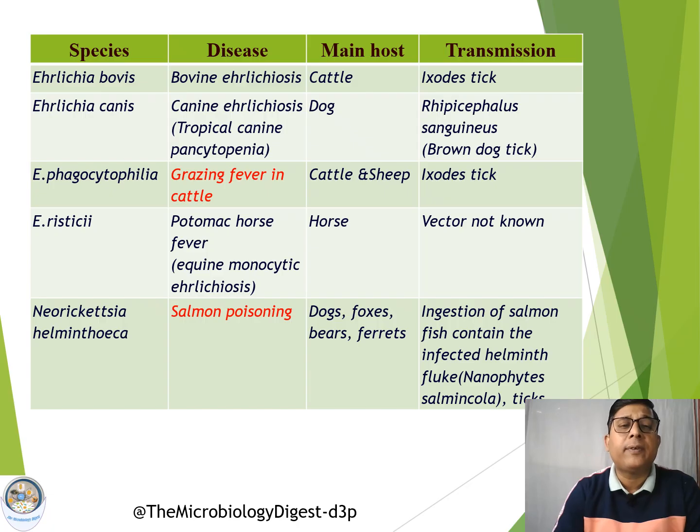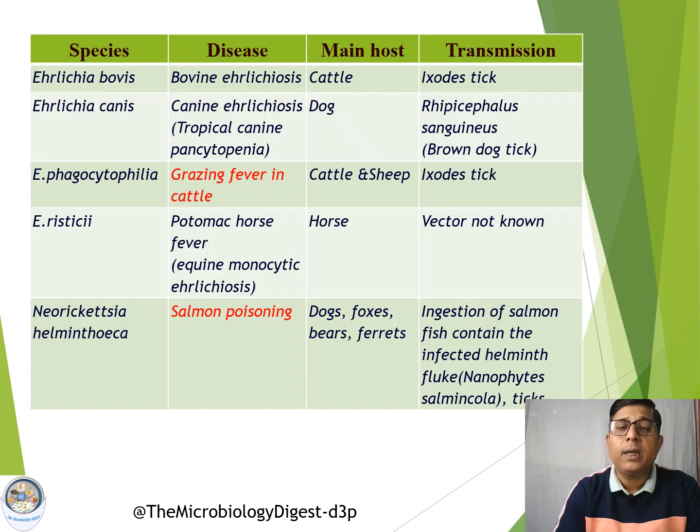Then Ehrlichia phagocytophila is associated with a specific disease condition called grazing fever in cattle. Grazing fever in cattle is caused by Ehrlichia phagocytophila, and this is also transmitted through ticks. Then Rickettsia risticii is associated with Potomac horse fever in horses. Then the last one, Rickettsia helminthoeca, is associated with a specific disease in dogs. It is called salmon poisoning.